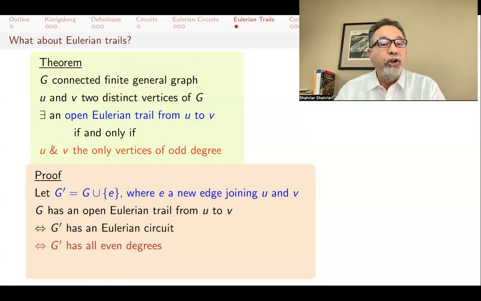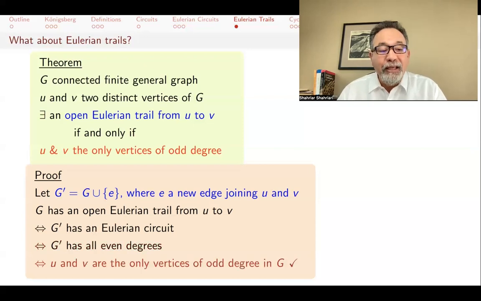And Eulerian circuits, we just proved the theorem, then that means that G prime has to have all even degrees. But then that means that if you take that edge out, U and V are the only ones that are losing an edge, and so U and V are the only vertices of odd degree in G.